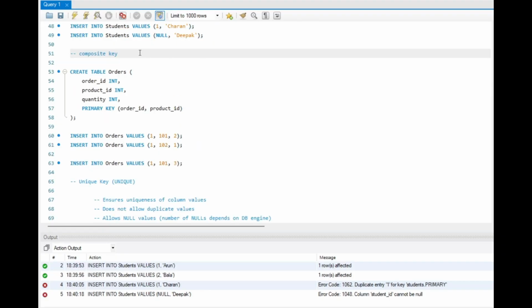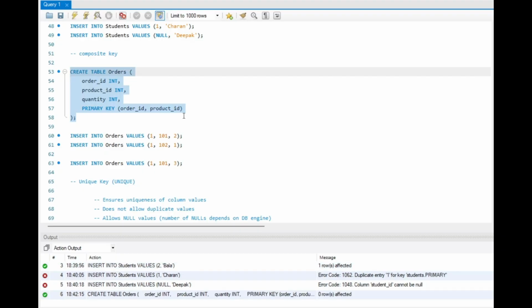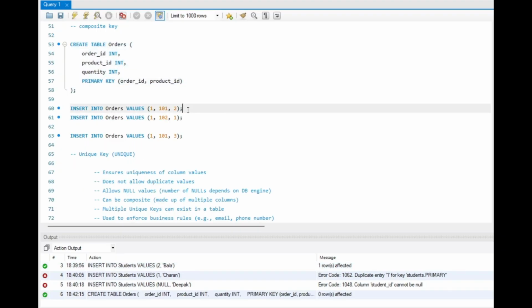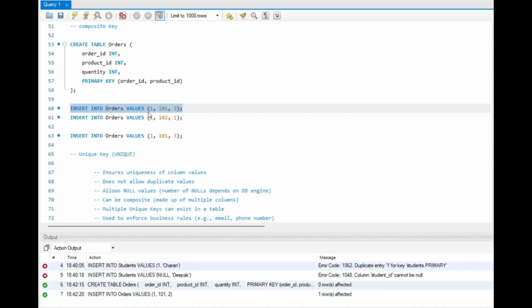Now let's see how we can use multiple columns as a primary key in a single table, right? So we can use this order ID and product ID in a combined way to identify a particular record. So let's create this table and get into the example. Here we have inserted order ID 1 for the first record, and the product ID is 101, right?